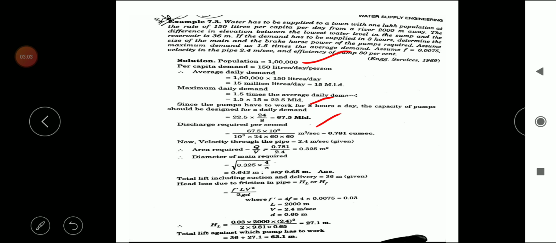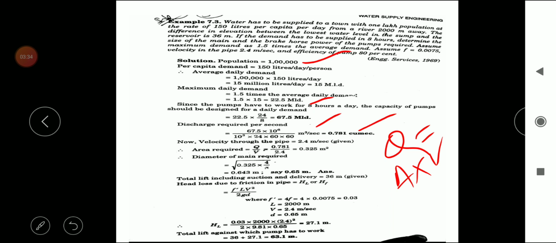Discharge required per second. So already we know the continuity equation, Q is equal to A into V, that is the discharge. Discharge required per second is equal to the demand designed for a daily demand divided by 10 to the power of 3 into 24 into 60 into 60, which is equal to 0.781 cubic meter per second.